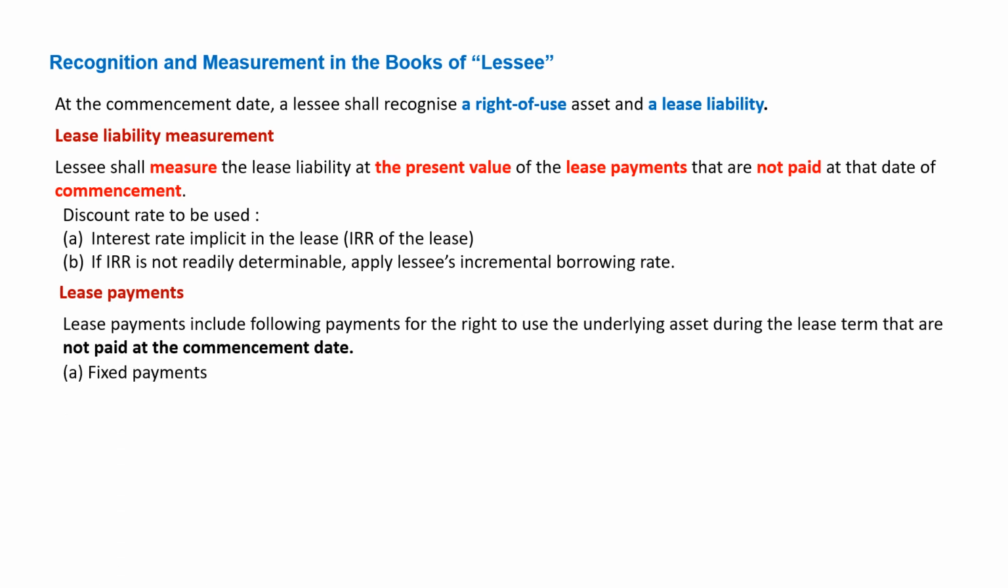Fixed payments. So lease payment should be fixed payment. Variable payments are not considered. If there is any variable component in the lease, then that has to be excluded. Only the fixed amount that we are going to pay has to be considered.